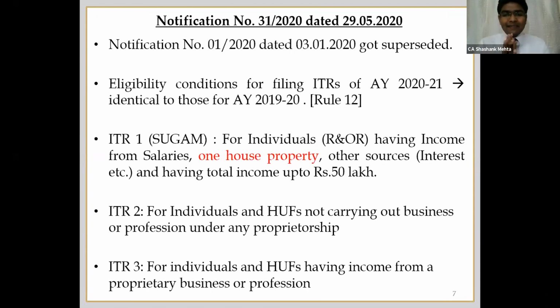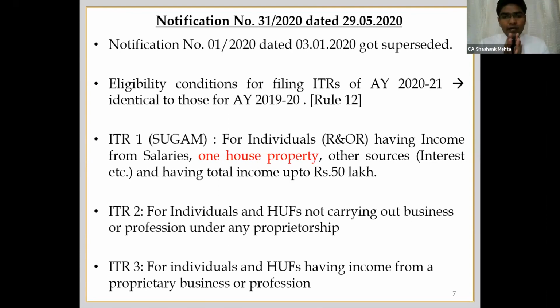Now the practical scenario I will tell you is, suppose I have two house properties, both owned by me. The first one is self-occupied, and the second one is empty. As per the amended provisions, now I can treat both properties as self-occupied. So in this case, my income from house property will be nil, as the ALV will be nil for both of them, SOP.